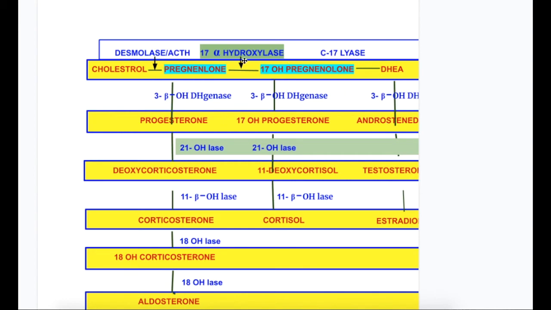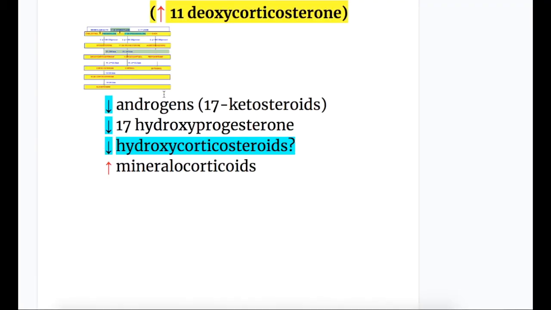And number 2, this enzyme deficiency causes shunting of the 11-deoxycortisol to deoxycorticosterone, which is a mineralocorticoid, and that causes hypertension with hypokalemia. So as a result of the deficiency of 17-alpha hydroxylase, there are decreased androgens, 17 ketosteroids as I already explained, and 17-hydroxyprogesterone, and there is a decrease in hydroxycorticosteroids, but there is an increase in mineralocorticoids.